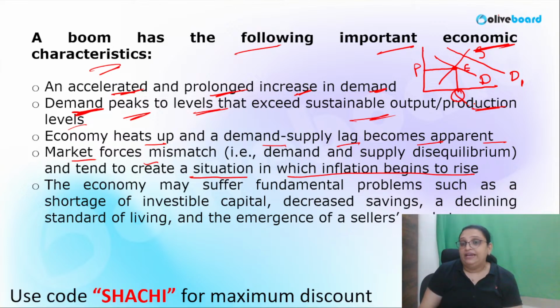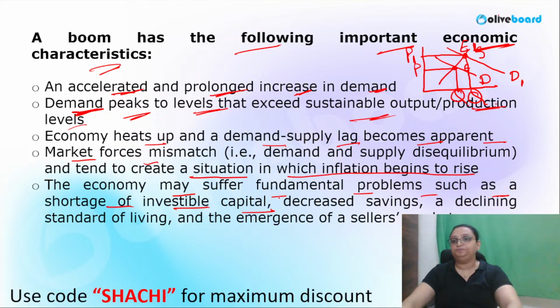When we talk about the new equilibrium, this is E1. The prices will increase and the quantity will also increase, but due to what? Due to the increase in demand. So prices begin to rise due to the increase in demand. Is it clear?